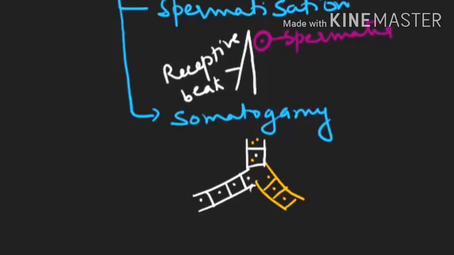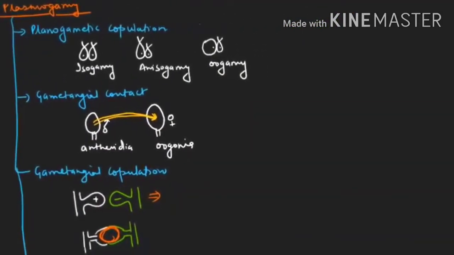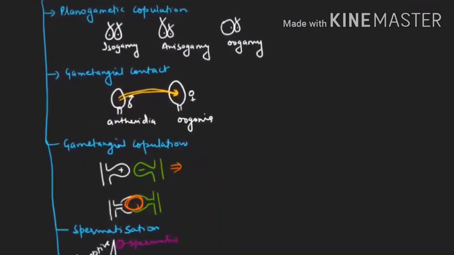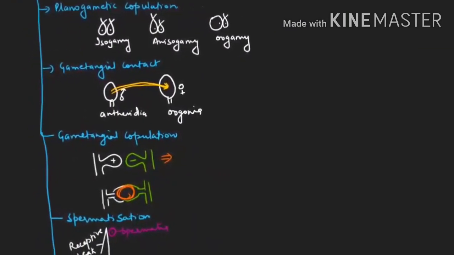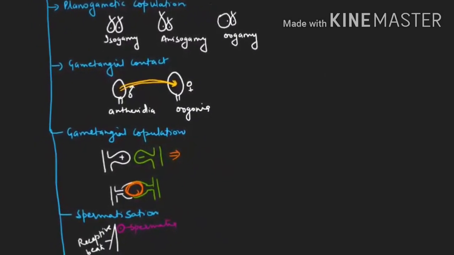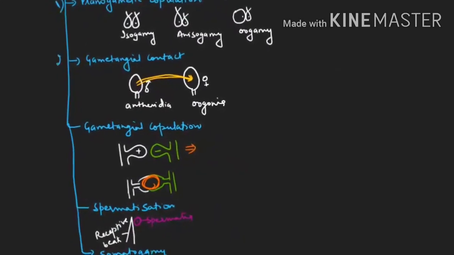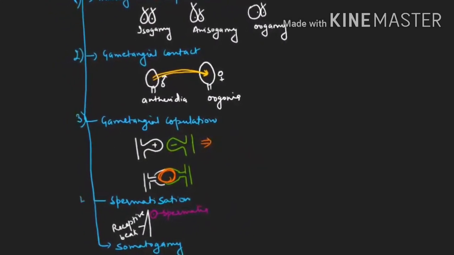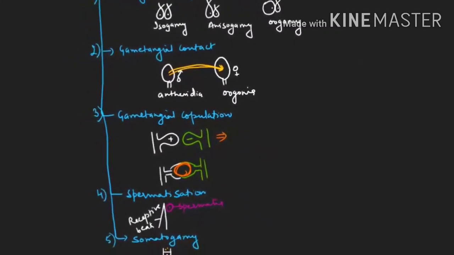Now let me show you how many types of plasmogamy there are. Just give me one minute. You can see these are the different methods of plasmogamy which the fungus members show. Is your concept clear so far? Plasmogamy can be achieved by planogametic copulation, gametangial contact, gametangial copulation, spermatization, or somatogamy. They can go by any method.